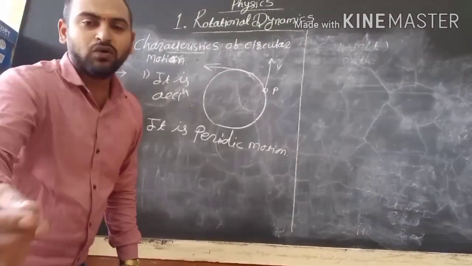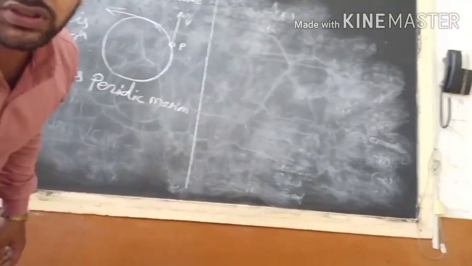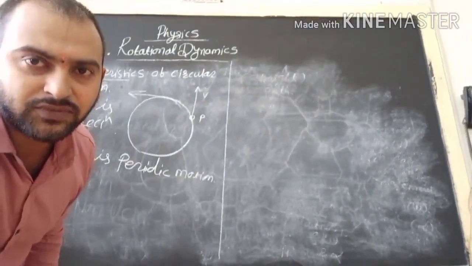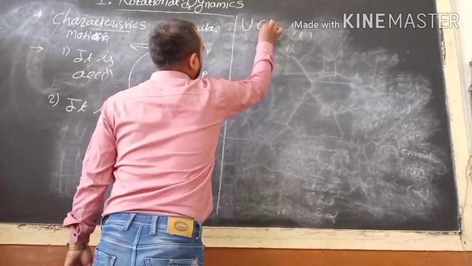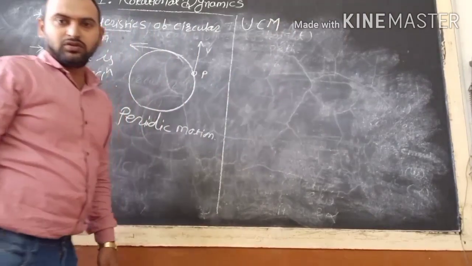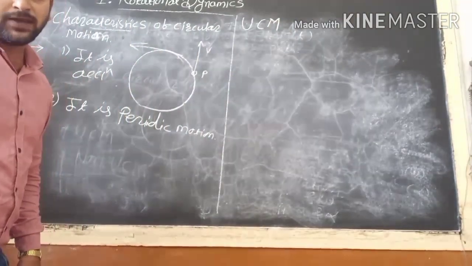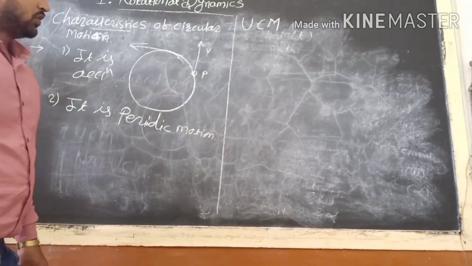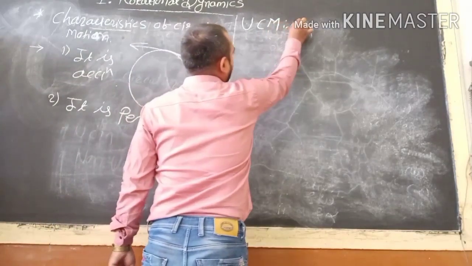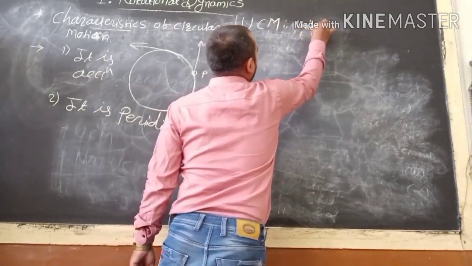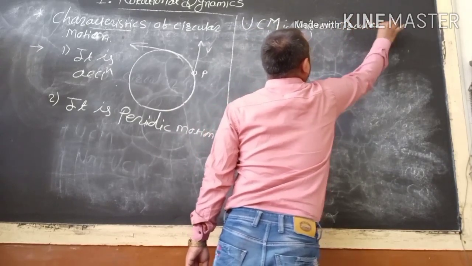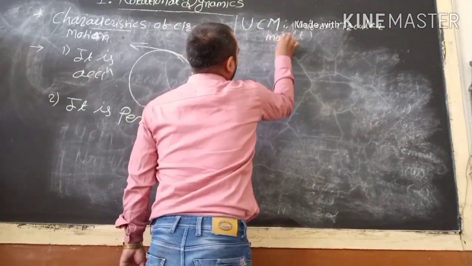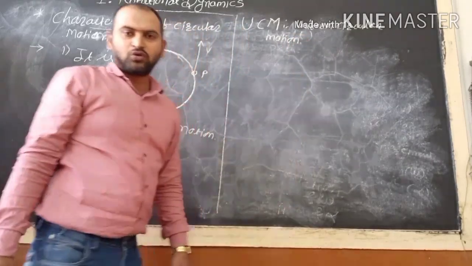Okay, now we are talking about the next thing, that is UCM. We have to know what is meant by UCM. UCM is a uniform circular motion. How to define it?